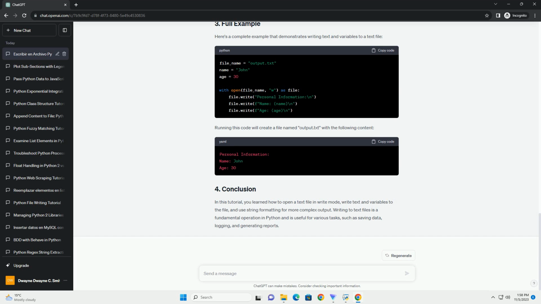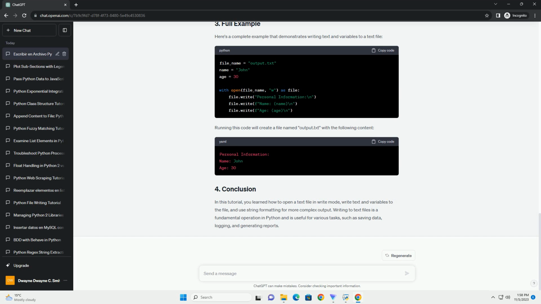Let's say you have a Python variable, such as a string or a number, and you want to write it to a text file. You can do this by converting the variable to a string using the str function and then using the write method to write it to the file. In this example, the content of the my underscore variable is written to the file output.txt as a string.